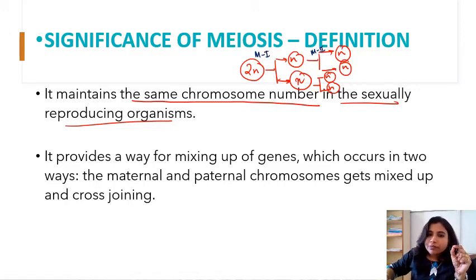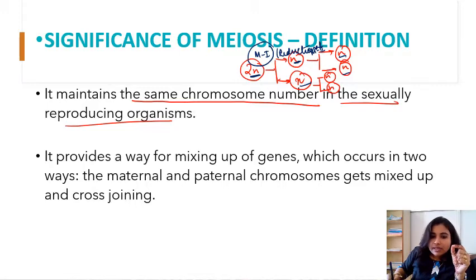In meiosis 1, you can see the number of chromosomes, not gametes, gets reduced. It is used in gamete formation, right? So we call meiosis 1 a reductional division. If we talk about meiosis 2, the number of chromosomes remains the same, so we call meiosis 2 an equational division.